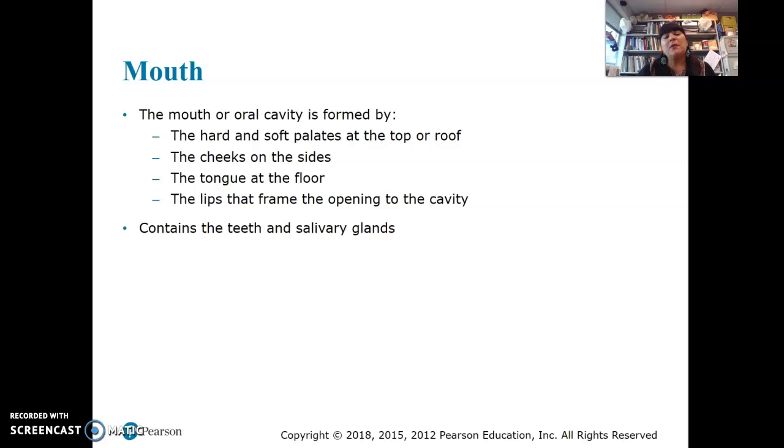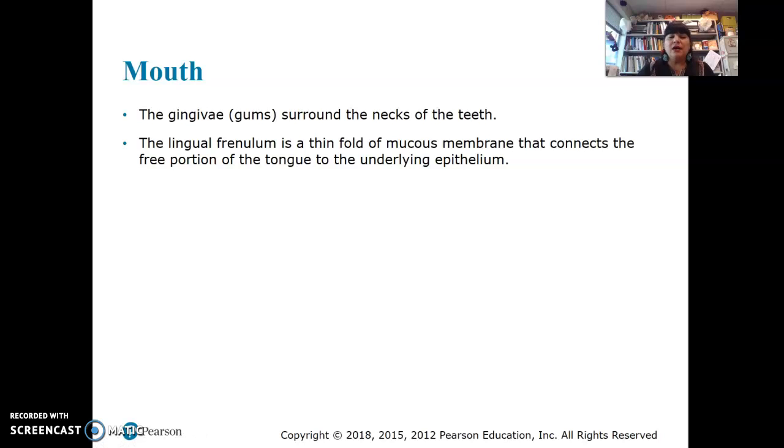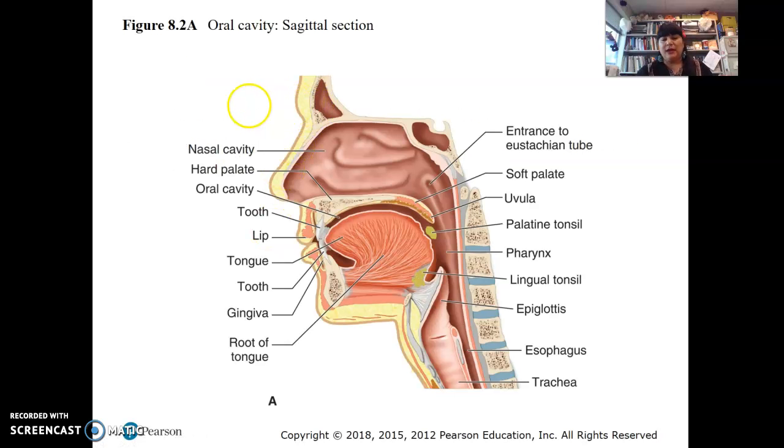All right, so now we're going to talk about the parts of the tube, okay? Mouth, oral cavity, okay? So we have the teeth, the glands, we have the tongue, right? The gums. So this is, right, a mid-sagittal section. Sagittal, we're cutting the body into right and left halves, and you can see it. So here are the lips. Here's the tongue. It's a muscular organ, yes? It's skeletal muscle. Here's the hard palate up top, right? And the soft palate, because it's made out of tissue. Here's the uvula, the little punching bag at the back of your throat, right?